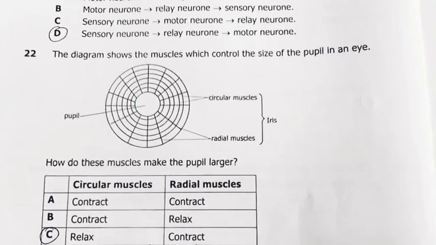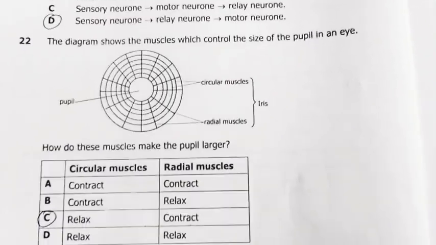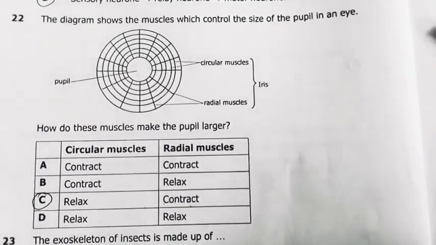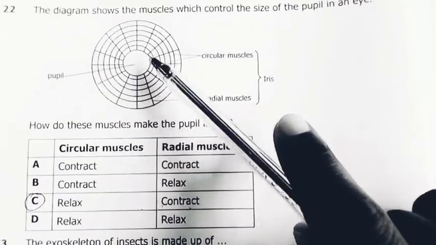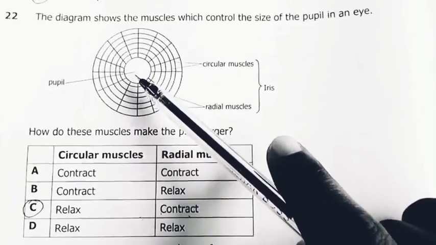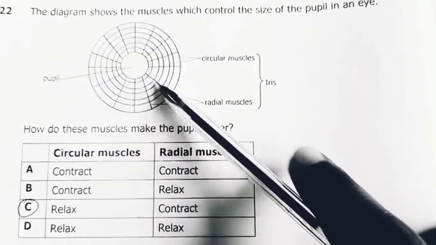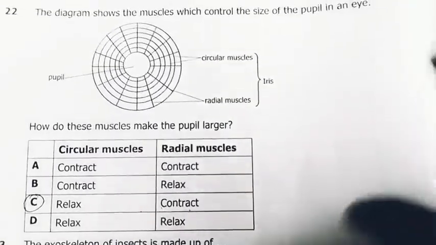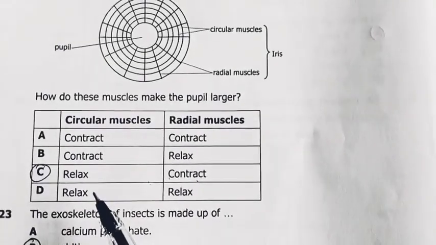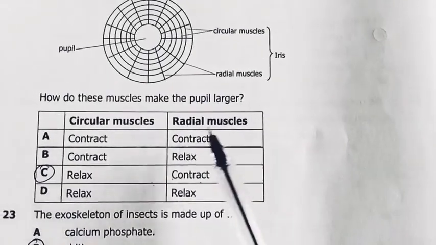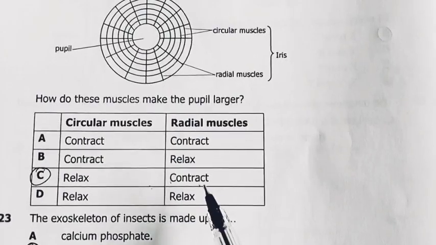How do these muscles make the pupil larger? For the pupil to become larger, the circular muscles have to relax, then the radial muscles have to contract. They need to dilate. So my answer is circular muscles relax and radial muscles contract.